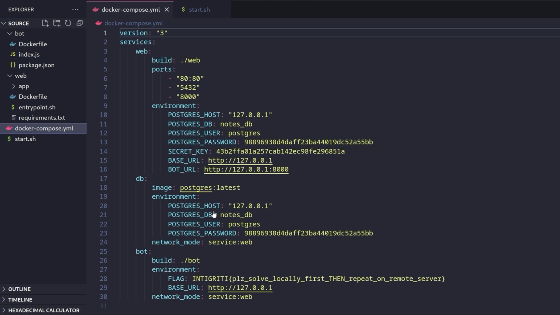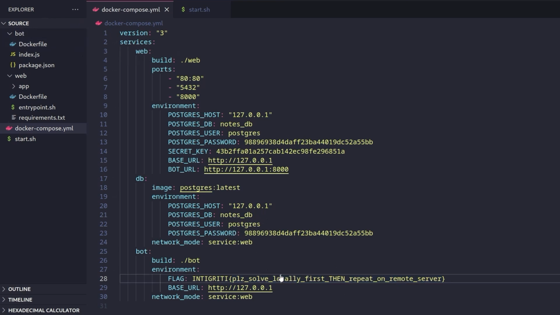We've got this web container, which is our website that's running the notes. And we've got a database, Postgres, and then we've got a bot as well, which you can see has a flag set up, which is trying to encourage us to solve this locally rather than crashing the server. And yeah, that's it. Let's go straight over to the bot.